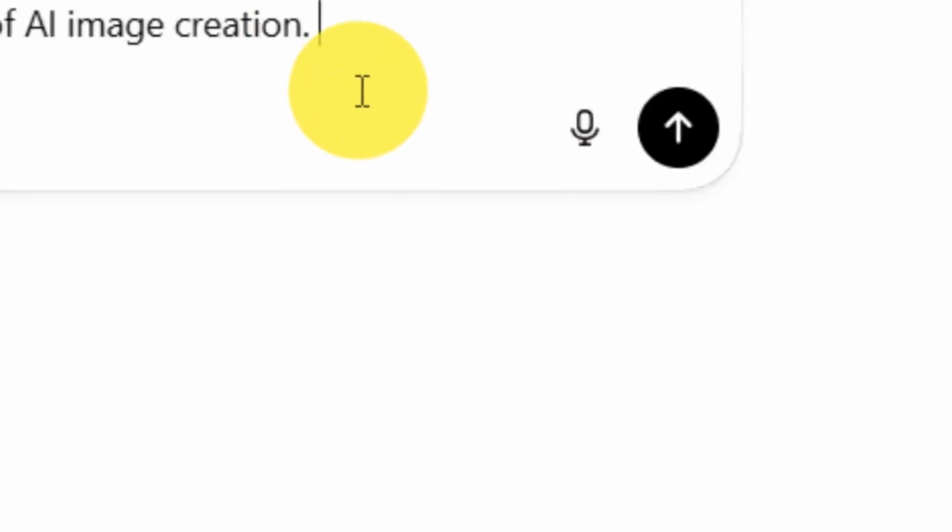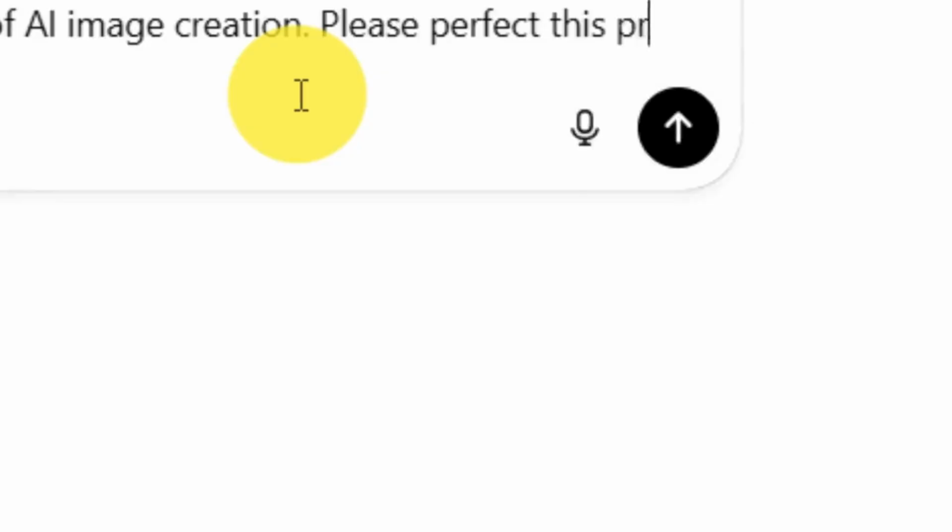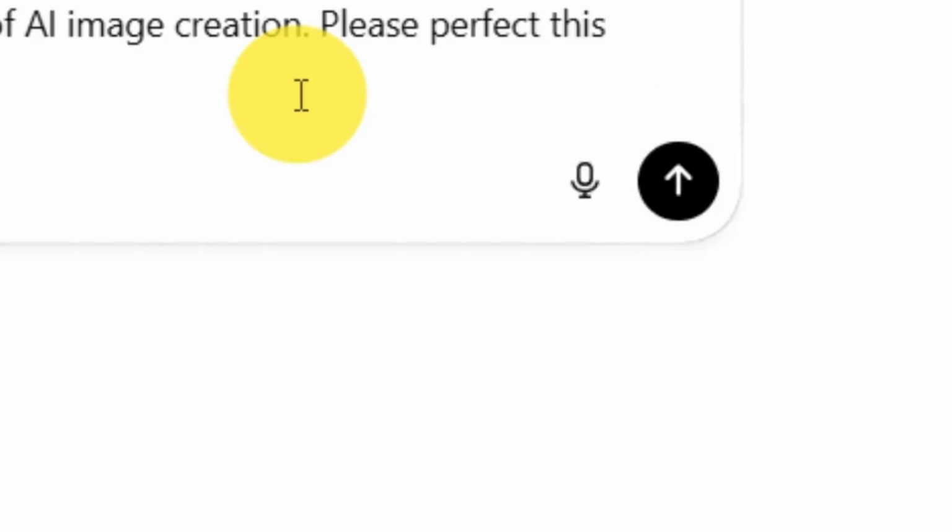So now I've instructed ChatGPT what is coming to my mind. You can see everything I'm saying is so basic. Now, how do you refine this prompt? The first thing I do is say, please perfect this prompt above for AI to understand.